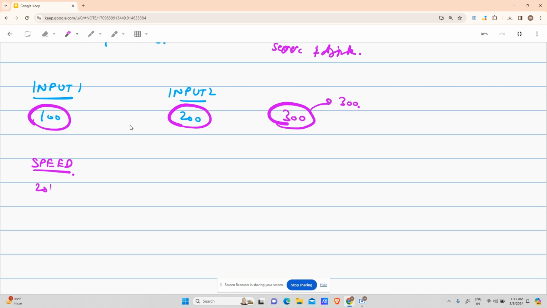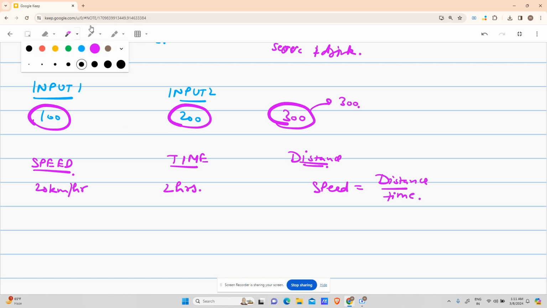Similarly, suppose my speed is currently 20 kilometers per hour, and it takes me 2 hours to reach a particular destination. I want you to tell me the distance. For those of you who do not know, the formula is speed equals distance upon time.